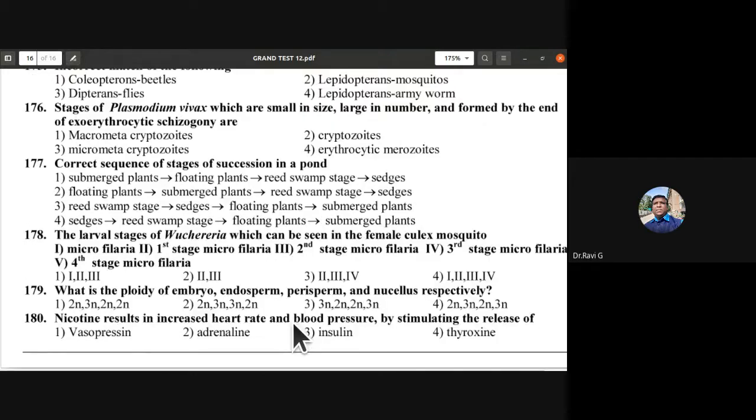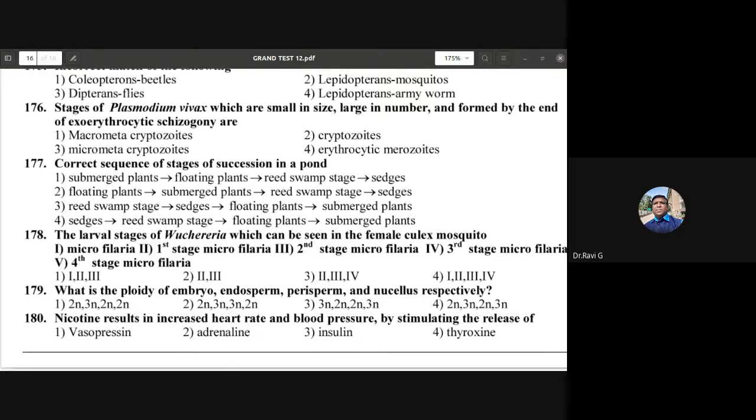Okay. What is the ploidy of embryo? Embryo will be diploid, endosperm will be triploid, perisperm and nucellus respectively. Okay. So the 179, the answer is diploid, triploid, diploid, diploid. Nicotine results in increased heart rate and blood pressure by stimulating the release of which of them? Vasopressin, adrenaline, insulin, or thyroxine. So how does it increase the heart rate? By stimulating the release of adrenaline. So 188, second one is the correct option. Okay.